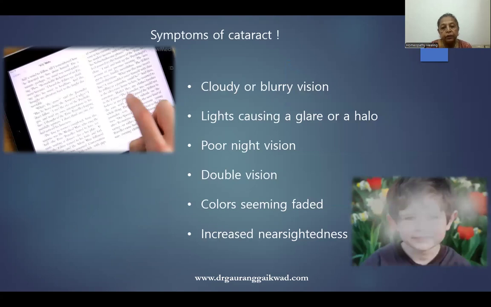Symptoms of cataract. Initially, the patient may have glare or halos of the light, double vision, and reduced vision at night. That depends upon what type of cataract it is. The colors are also a little less, not very sharp. And it depends upon the change of refractive error, whether the patient gets reduced vision for distance or not.